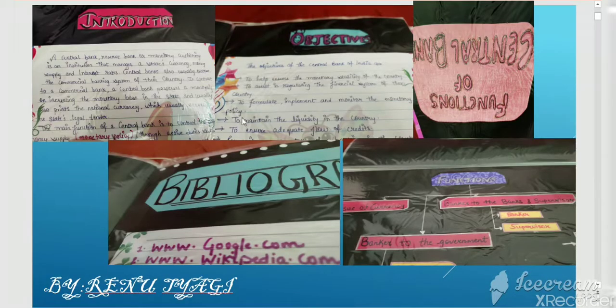And children, this is a sample project. Like, if you are selecting your topic RBI's function, so here is the introduction, then objective, then functions of RBI. These are the functions of RBI, and the bibliography. Bibliography means the sources from which you have taken the information, like it might be www.google.com, Wikipedia, or a textbook, or your teacher's notes, anything. So these all are the description or a sample of a project.